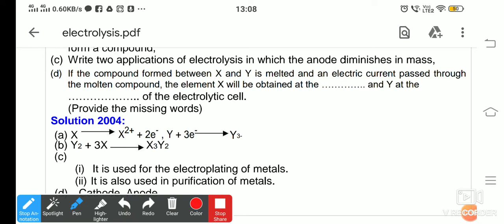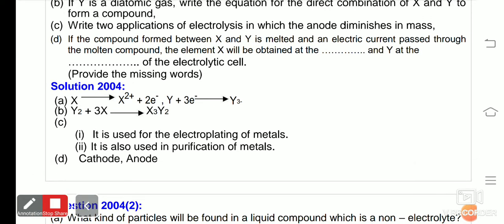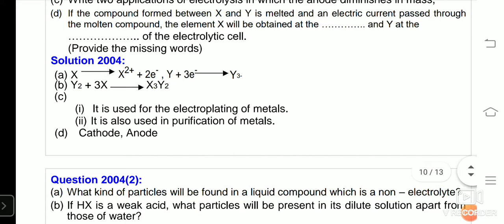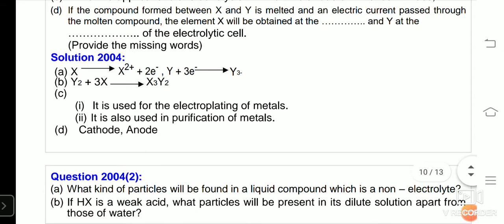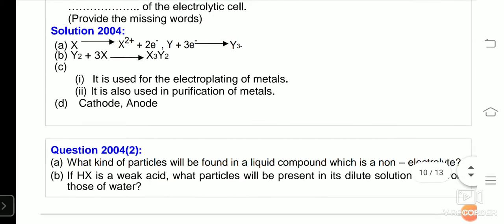Next question was asked, write two applications of electrolysis in which anode diminishes in mass. The applications which we have done till now are, it is used in electroplating of metals, like we have seen in the example of electroplating by copper using copper electrodes. In this case, your anode gets depleted and your cathode becomes bigger in size.